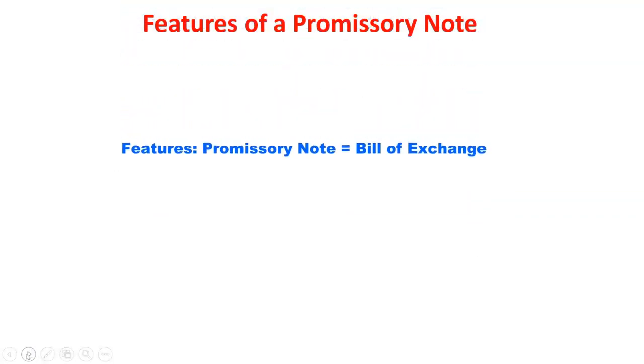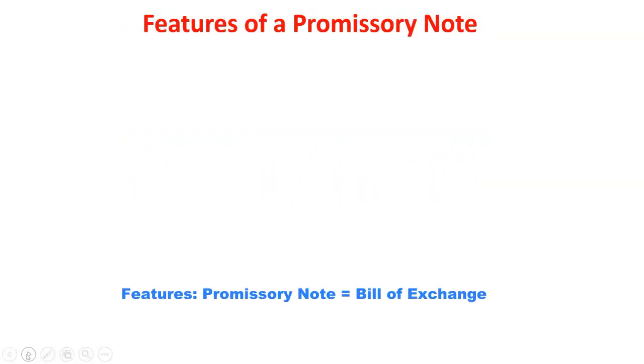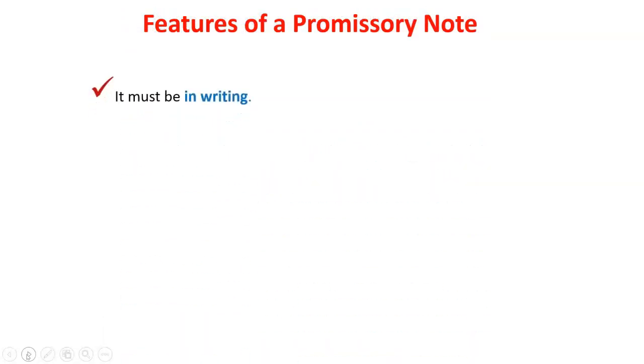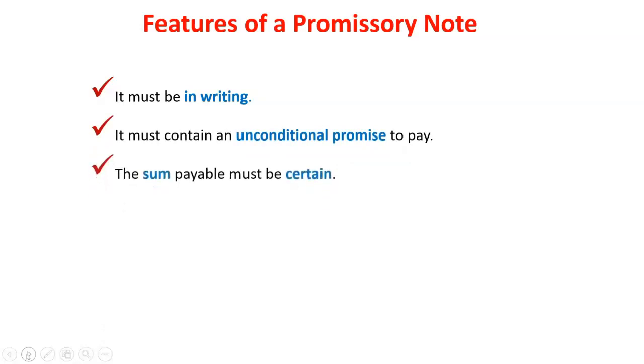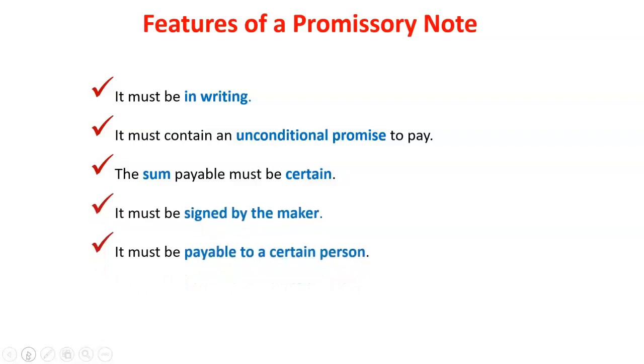Features of a promissory note. Features of a promissory note are more or less similar to what we covered in the bill of exchange. For example, it must be in writing. It must contain an unconditional promise to pay. The sum payable must be certain. It must be signed by the maker. It must be payable to a certain person. It should be properly stamped.